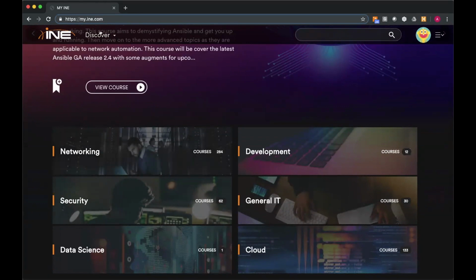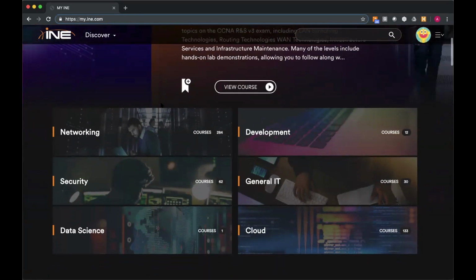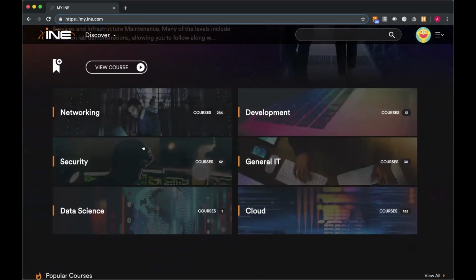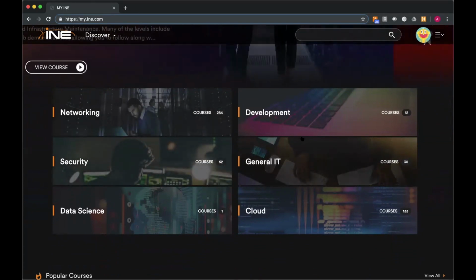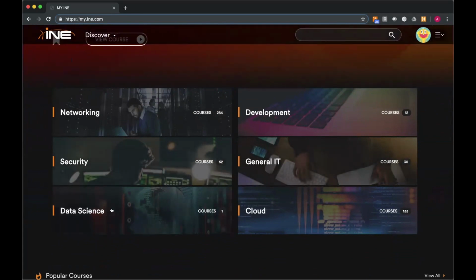Again, you can navigate to those through the Discover drop-down menu or just scroll a little bit down on your screen. You'll see that in each of those, it does give you a count of courses. So as we continue to build out the library, you will see those numbers change. Got to get some friends for this lonely data science guy down here.